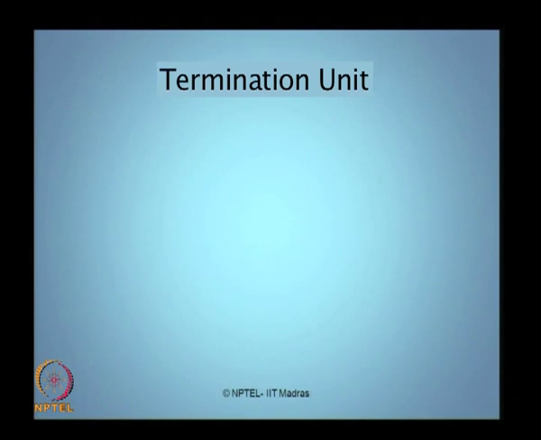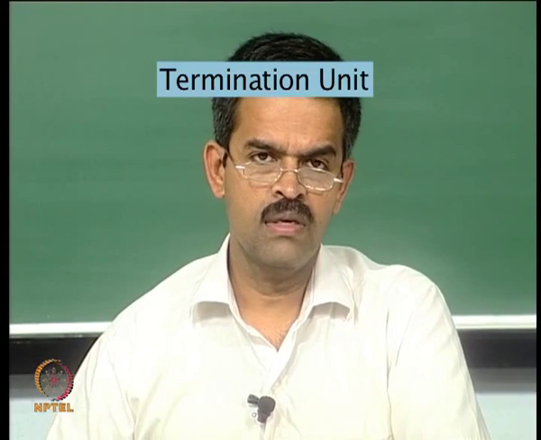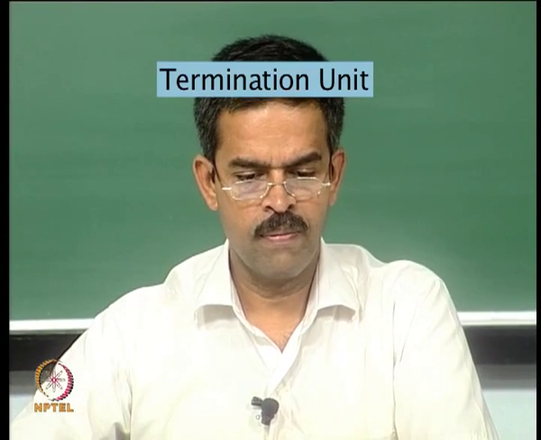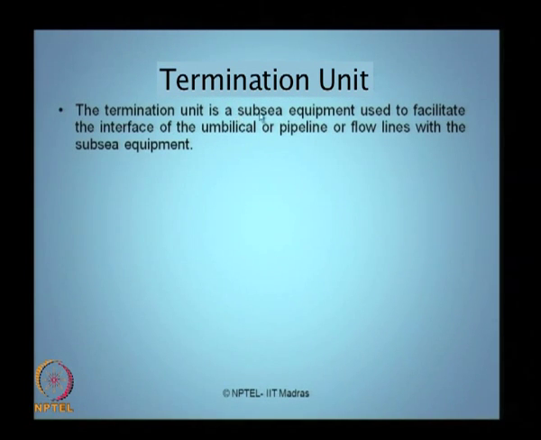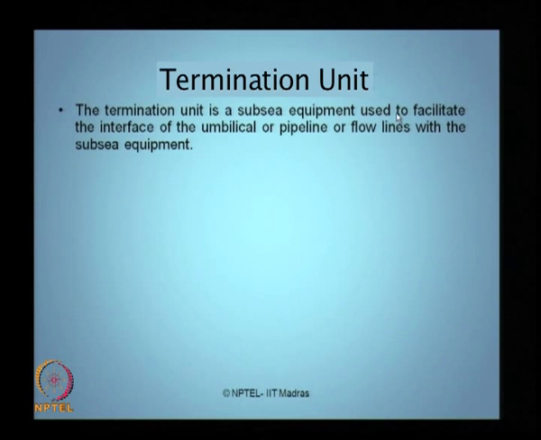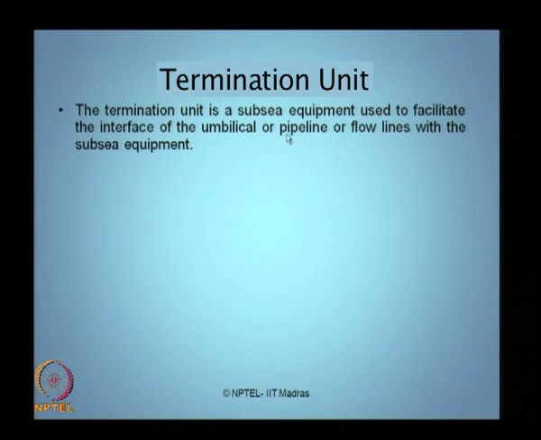Let us talk about another important unit in the subsea production system, which is a termination unit. Termination unit is a component of subsea equipment essentially used to facilitate the interface between the umbilical or a pipeline or a flow line with the subsea equipment.